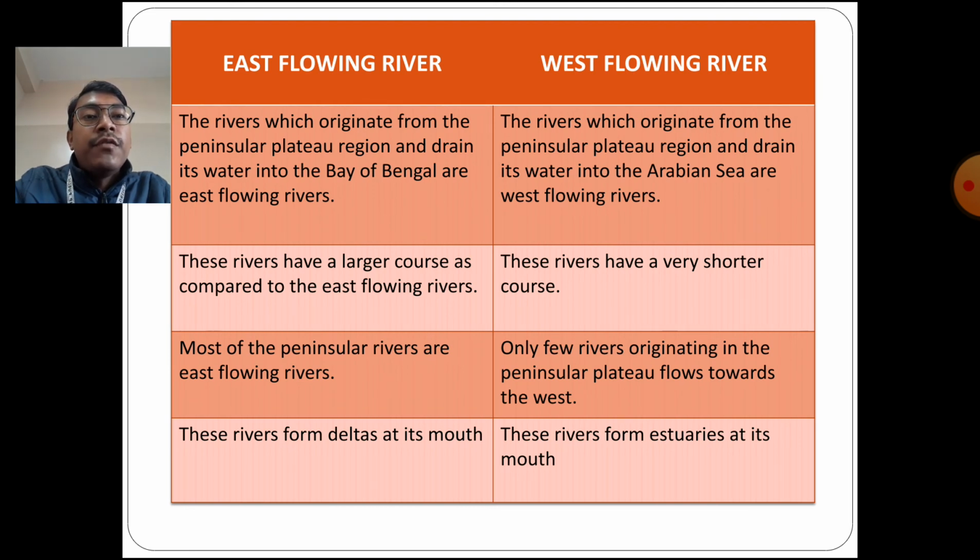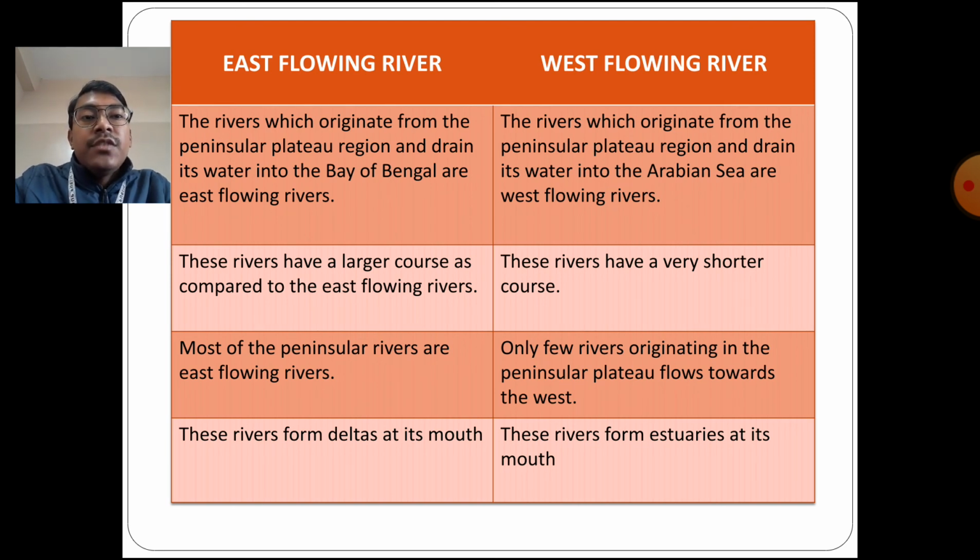They have to travel only a few kilometers to reach the Arabian Sea. Most of the peninsular rivers are the east flowing rivers. A majority of the rivers which originate in peninsular India are east flowing. Only a few small rivers flow towards the west into the Arabian Sea.